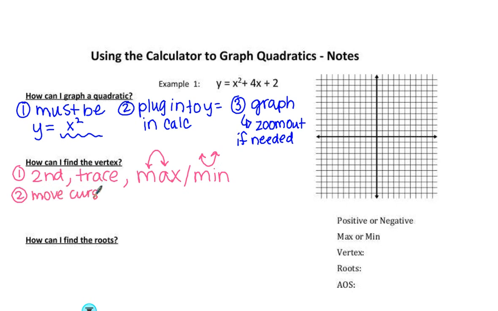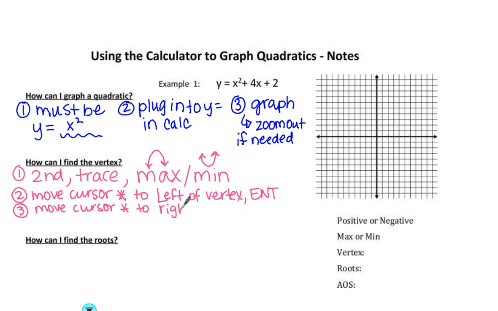Second thing, we are going to move the cursor. This will make more sense in a second. Move the cursor, it looks like this, to the left of the vertex, and then hit enter. Third step, move the cursor to the right of the vertex, and then hit enter.